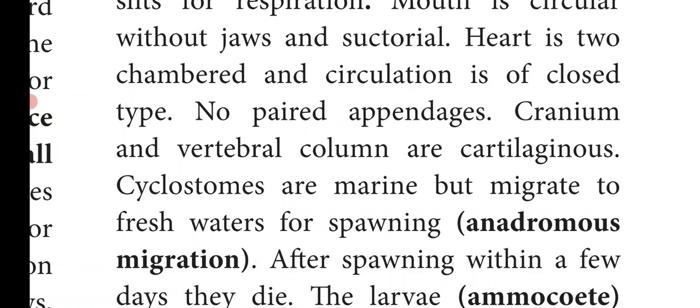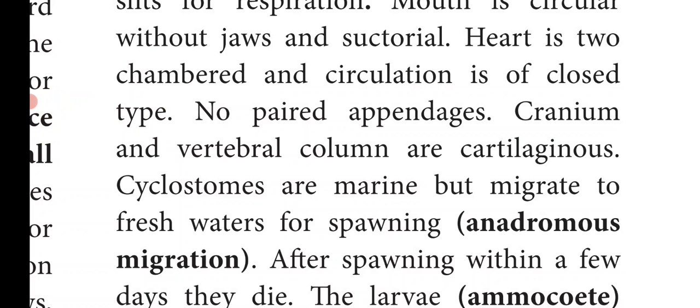What do you mean by spawning? Spawning means breeding. So they migrate to fresh waters only for breeding purposes, and it is called anadromous migration. What do you mean by anadromous migration?